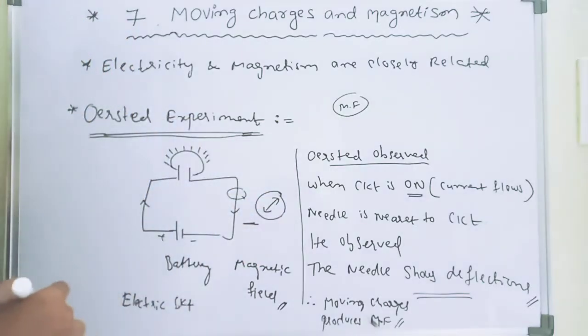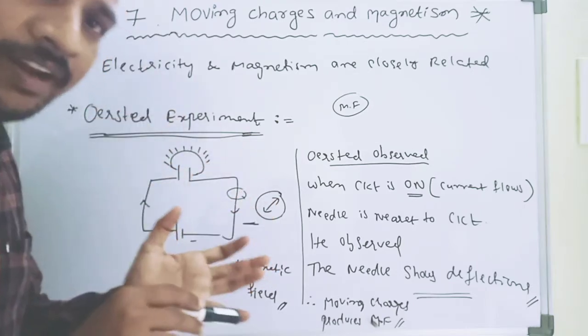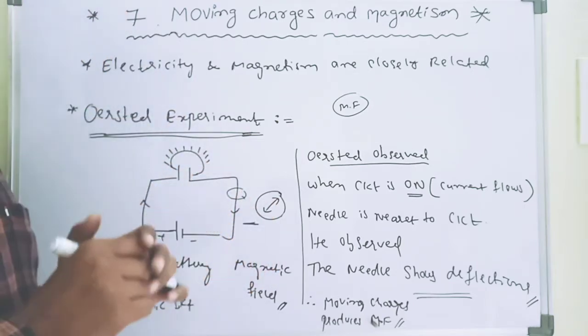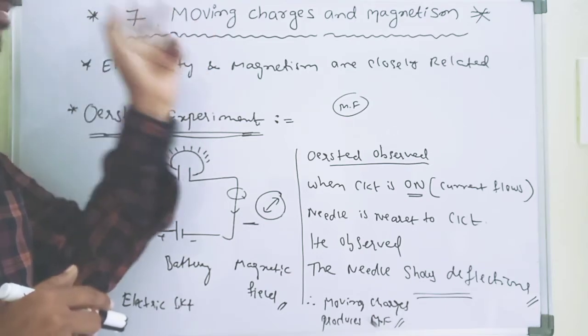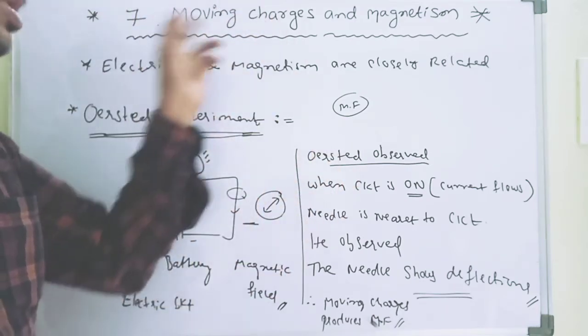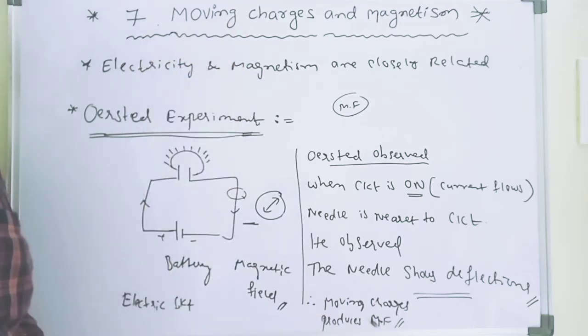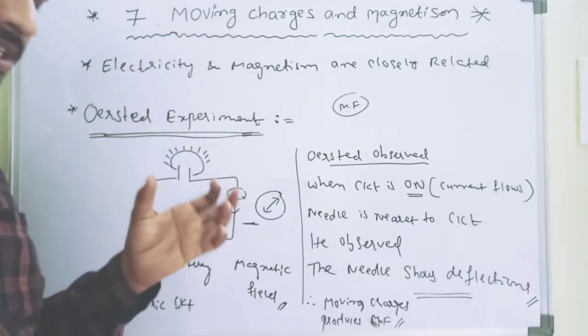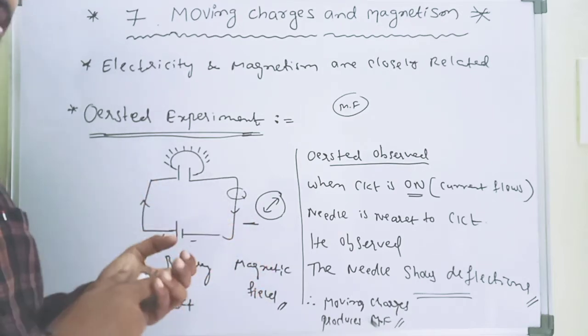The charges produce an electric field and at the same time a magnetic field. Remember, only moving charges create a magnetic field. Moving charges produce a magnetic field, not charges at rest.